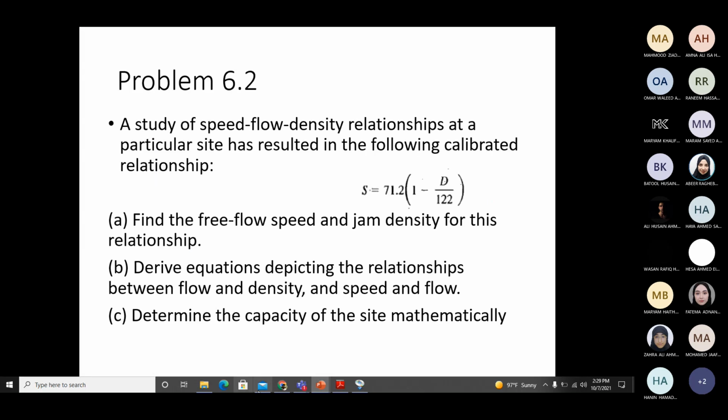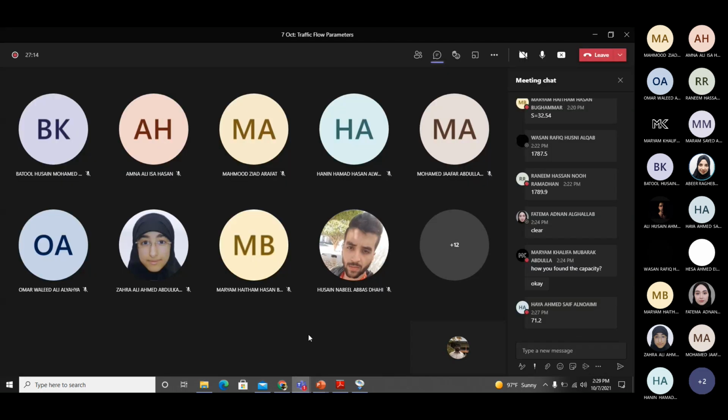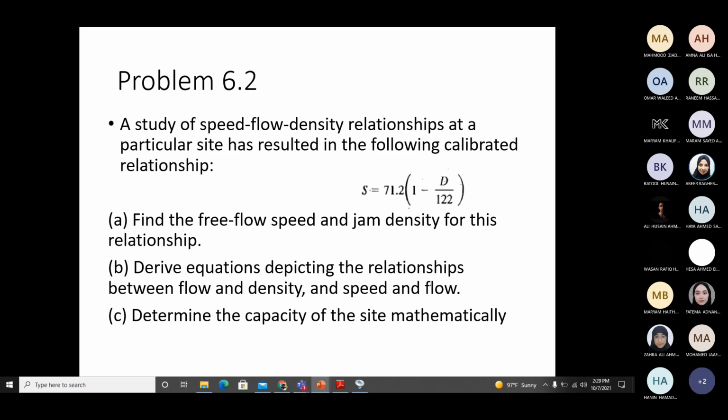Okay, is it clear? Any questions? So for jam density, speed is 0. For free flow speed, density is 0. Okay, this is what we said. This is what I showed you in the first activity. This is what you all got correct as well. So I think this should be easy for you.